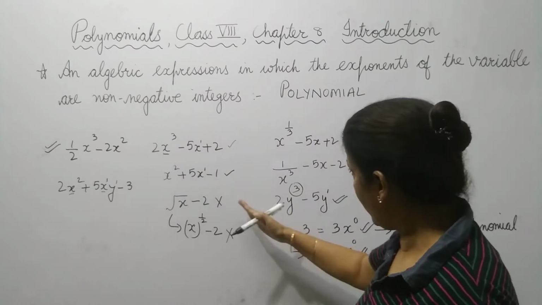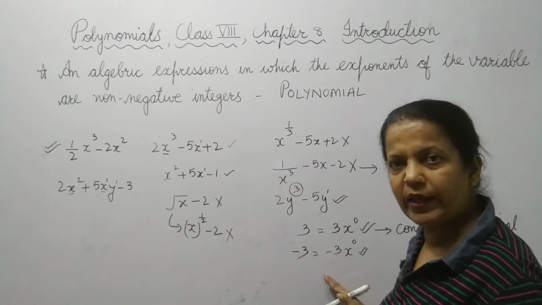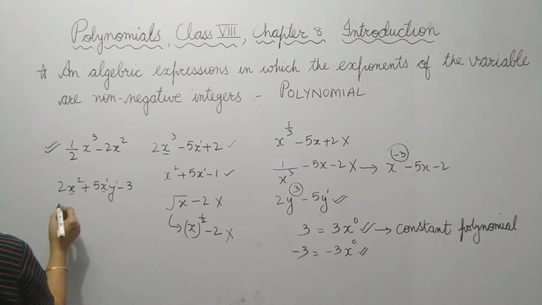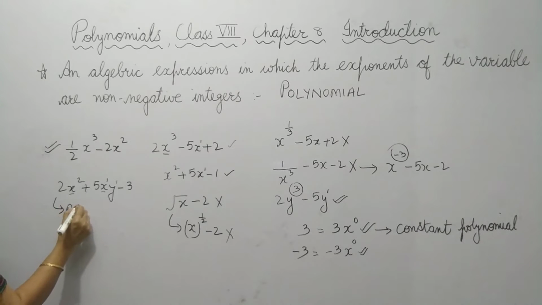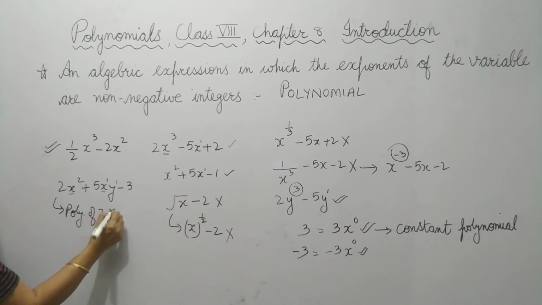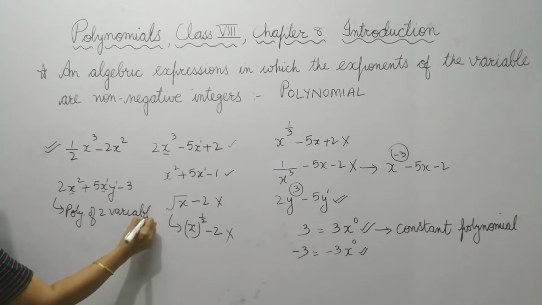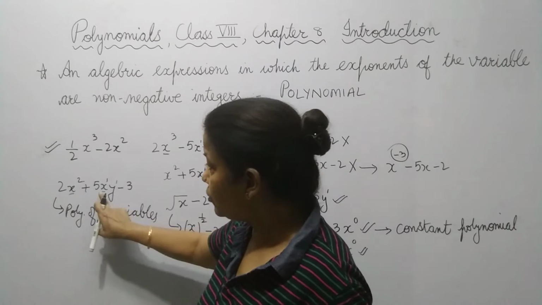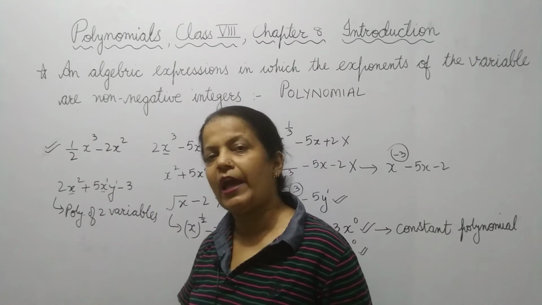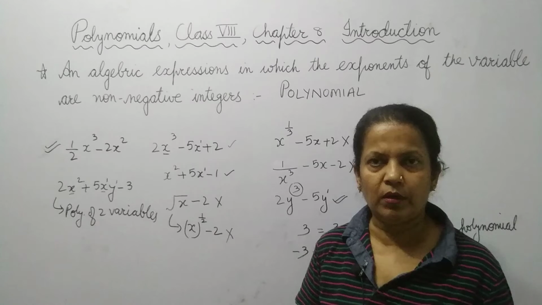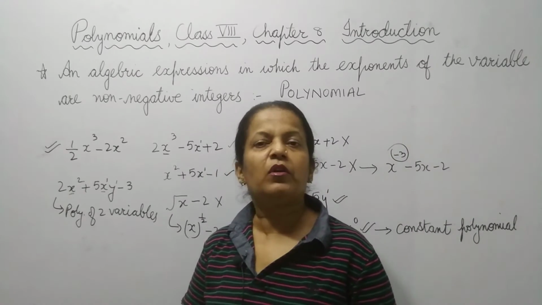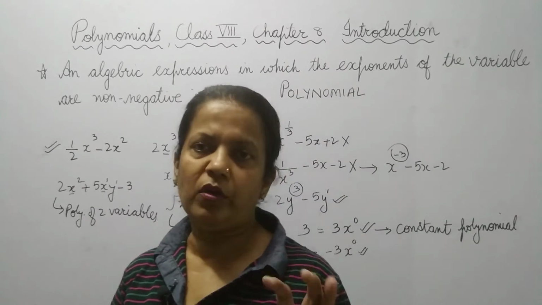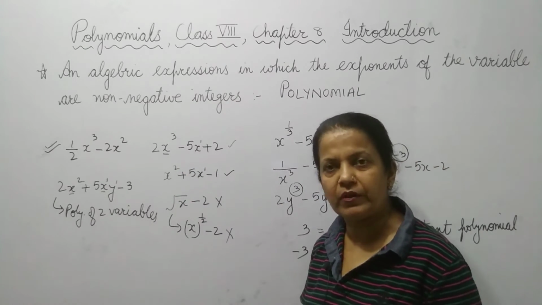But these are examples of a polynomial of one variable, because only one alphabet is written. But this is a polynomial of two variables. Why is it of two variables? Because there are two alphabets written. It can be of three variables also. Okay. So it depends. But first of all, you have to see whether it is a polynomial or not. Then you will define it further also.